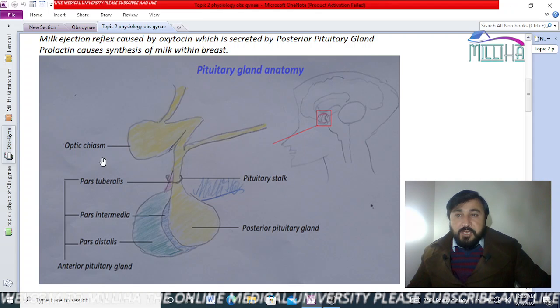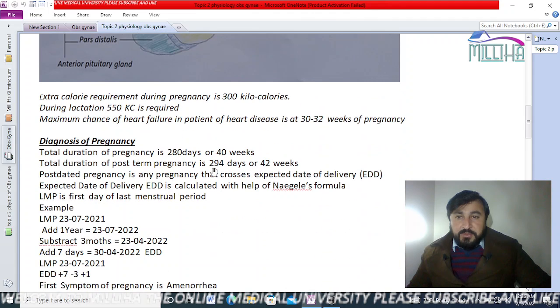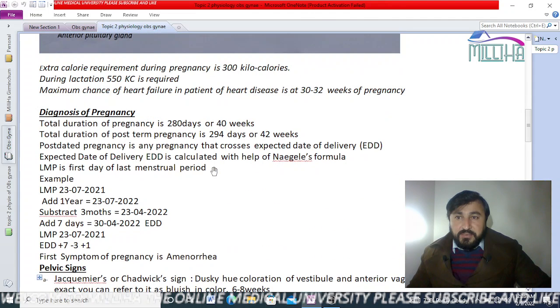This is the optic chiasma. This place is the hypothalamus. Above this there is the thalamus. This is the brain, and in this red part of the brain the pituitary gland is situated. So you can take a screenshot of this diagram. Anyway, you can pause and take it.